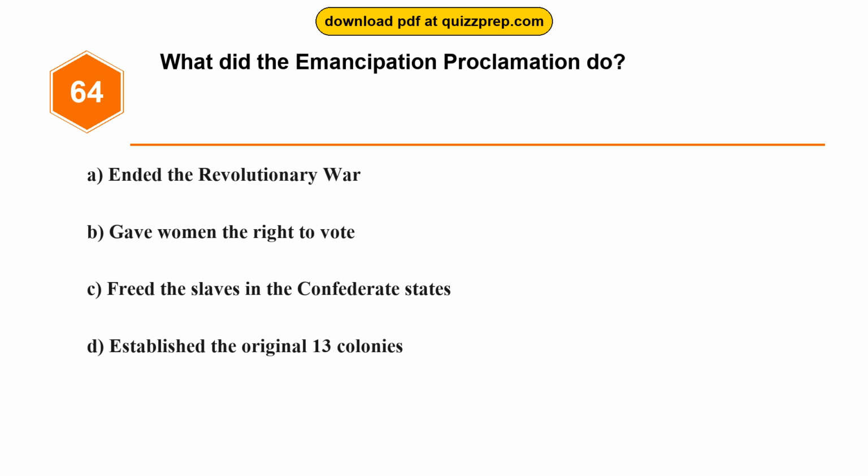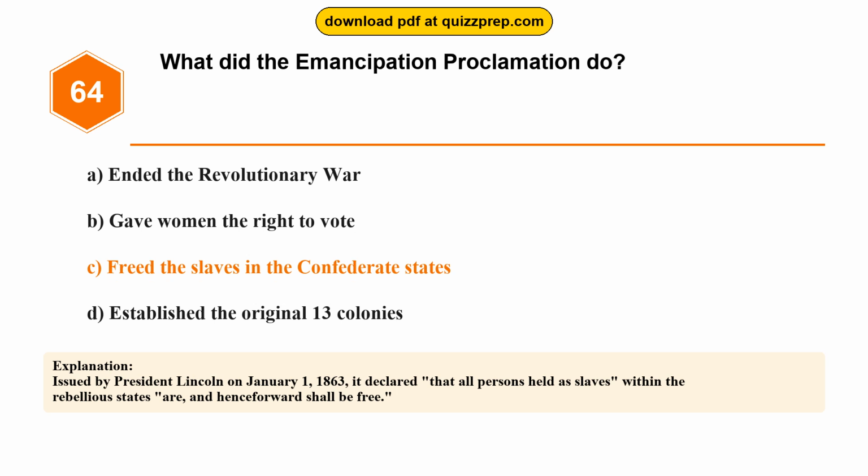Question 64. What did the Emancipation Proclamation do? Option A, ended the Revolutionary War. Option B, gave women the right to vote. Option C, freed the slaves in the Confederate States. Option D, established the original 13 colonies. The correct answer is option C, freed the slaves in the Confederate States. Issued by President Lincoln on January 1, 1863, it declared that all persons held as slaves within the rebellious states are, and henceforward shall be free.